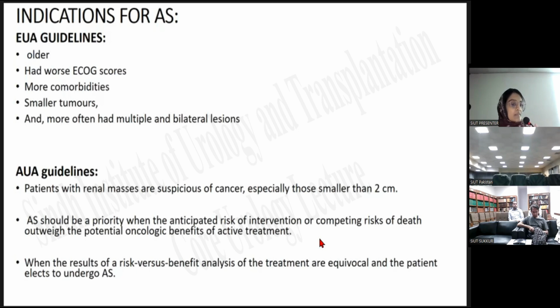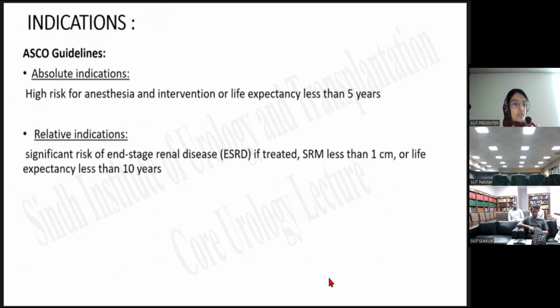Whereas the AUA guidelines suggest that for patients with renal masses suspicious of cancer, especially those smaller than 2 centimeters, active surveillance should be a priority when the anticipated risk of the intervention or competing risk of death outweighs the potential oncological benefits of active treatment. Meaning the risk of the intervention is more, so that's why we will go for active surveillance in those cases. And also when the results of the risk versus benefit analysis of the treatment are equivocal and the patient elects to undergo active surveillance after counseling.